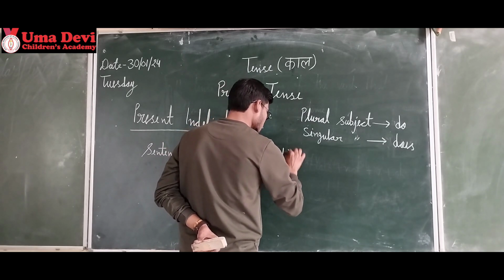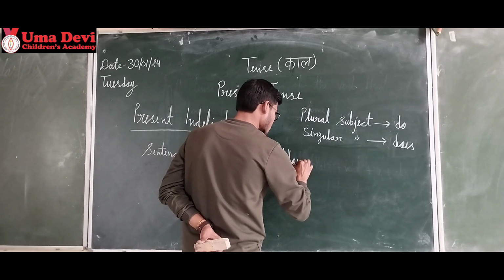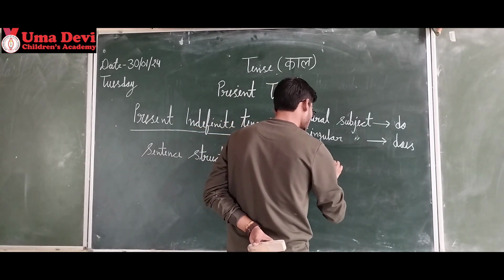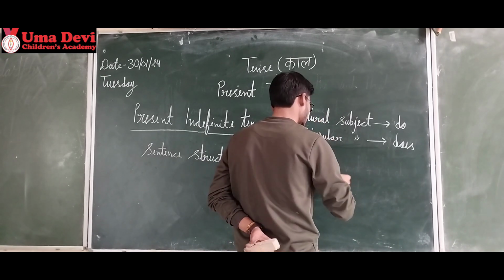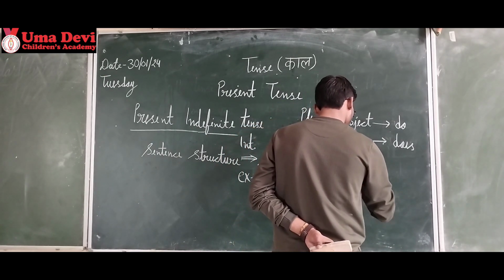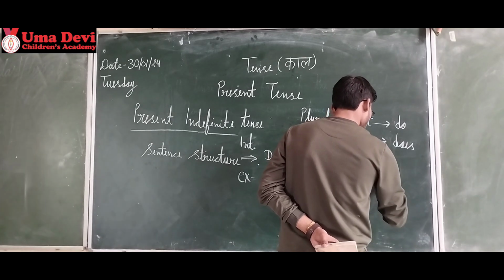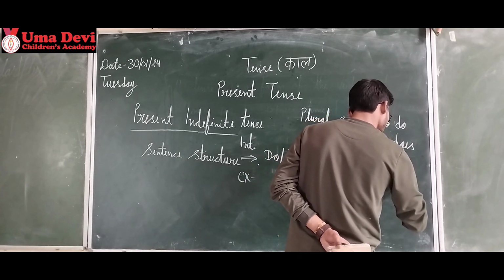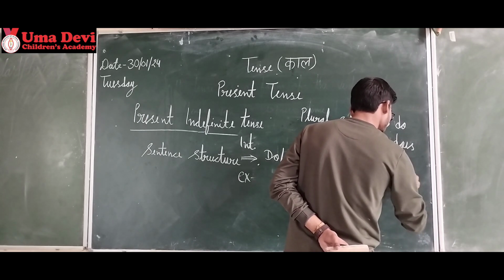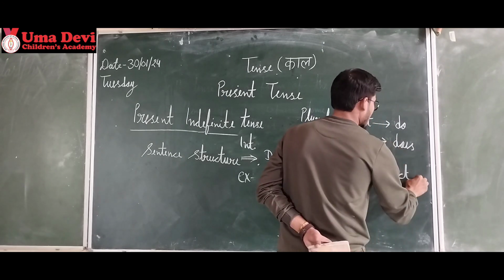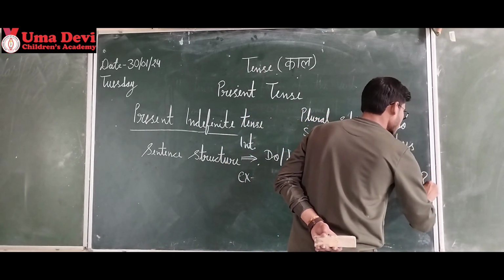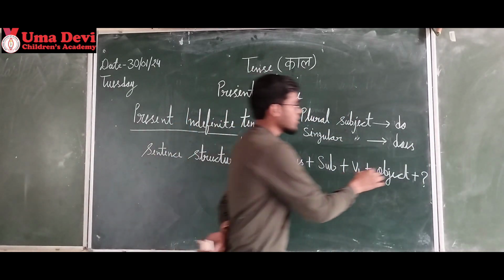Do or does, plus a question mark, which should be here because it is an interrogative sentence.